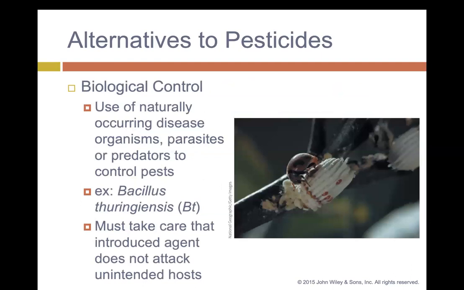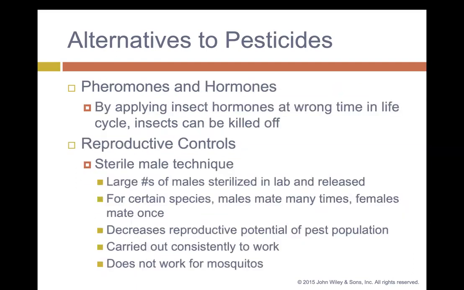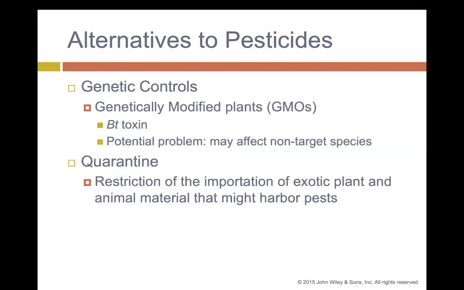Alternatives to pesticides: biological control, the use of naturally occurring organisms like Bacillus thuringiensis, but we must take care that what's introduced does not attack other things. Pheromones and hormones: by applying insect hormones at the wrong time in the life cycle, insects could be killed off, or using reproductive controls like sterile male techniques. Large numbers of males can be sterilized in labs and then released. Genetic controls or quarantining some of the exotic plants and animals.